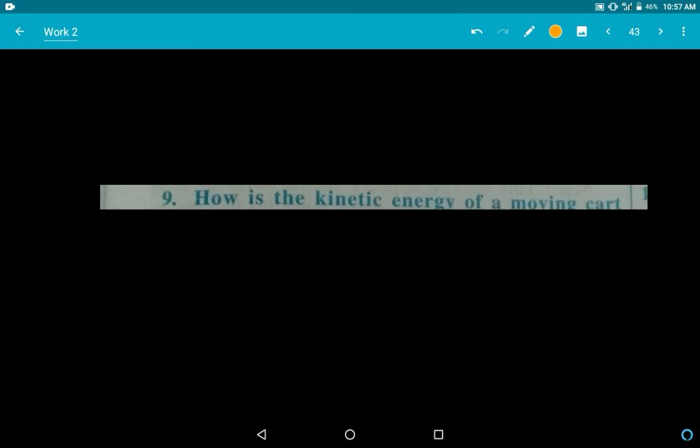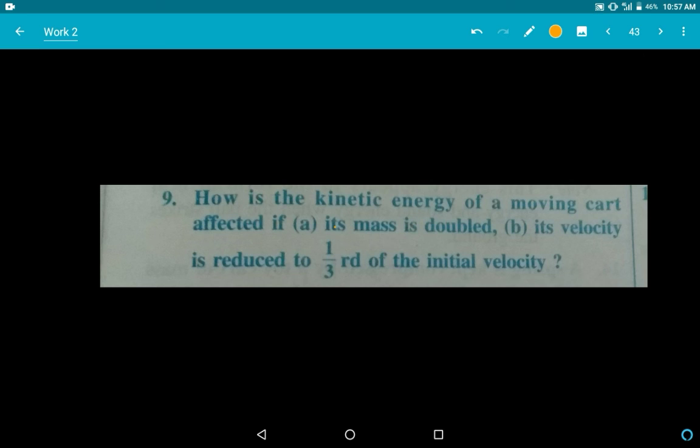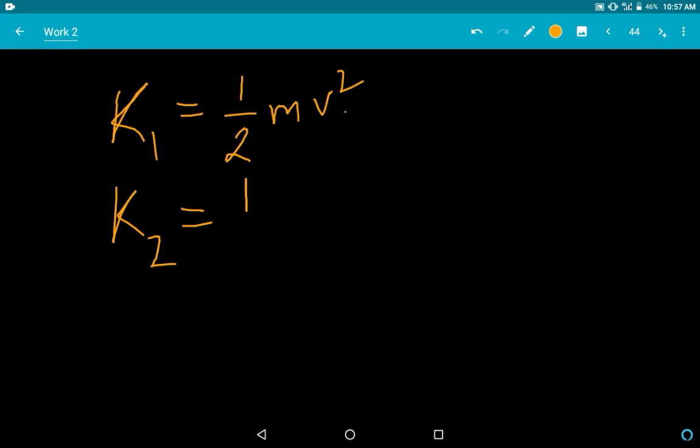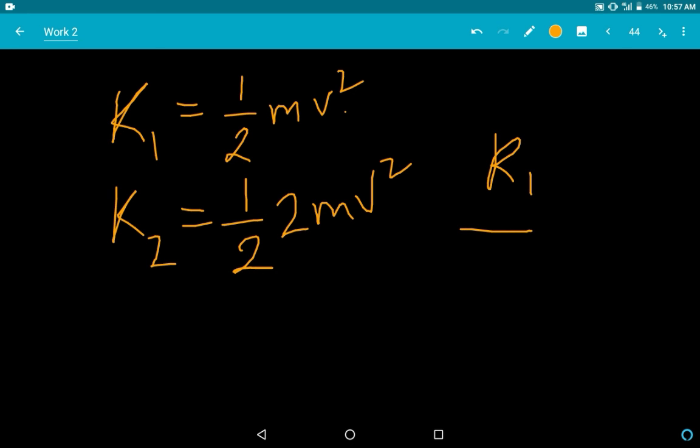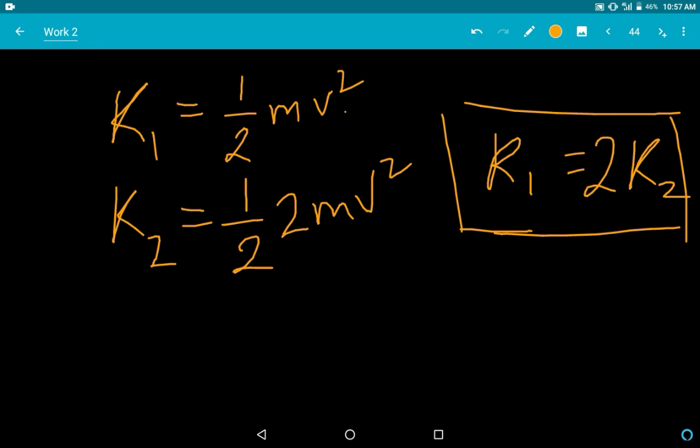Now it is said, what is the kinetic energy of a body if its mass is doubled? Now we know that if its mass is doubled, then you can see k1 will be nothing but half mv square and k2 will be nothing but half 2mv square. So I can say k2 is nothing but 2 of k1. This is my relationship. Understand?